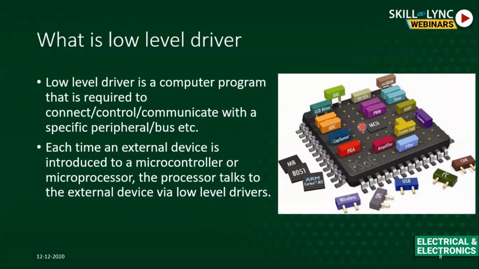In this image, you can see there is a processor involved, and there are several peripherals attached to that processor. You have PWM, UART, some filters, USB, SPI, and everything. Now, how they are going to communicate is through these low-level drivers. If it's a communication protocol like SPI or I2C, it's a communication driver. If it's storage related, like SRAM or flash, it's a memory driver. If it's timers or input output related things, those also come under your drivers. So this is how it's very broadly divided.